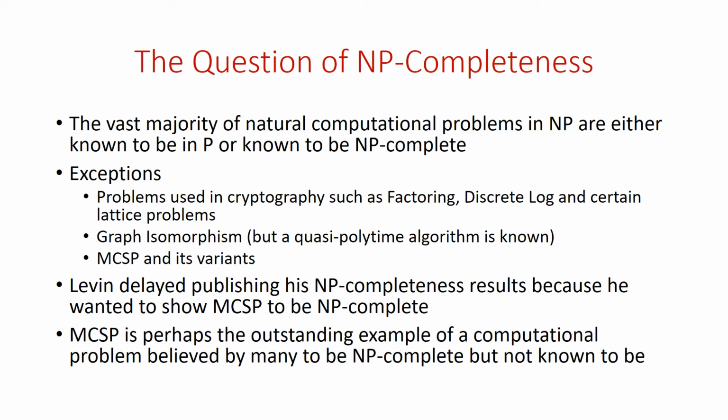And it's reported that Leonid Levin, in fact, delayed publishing his NP-completeness result because he wanted to show that a version of MCSP, of circuit minimization, was NP-complete, and he was unable to do this. MCSP is perhaps an outstanding example of a computational problem which many complexity theorists believe to be NP-complete. I, for example, believe it to be NP-complete, but it's not known to be.